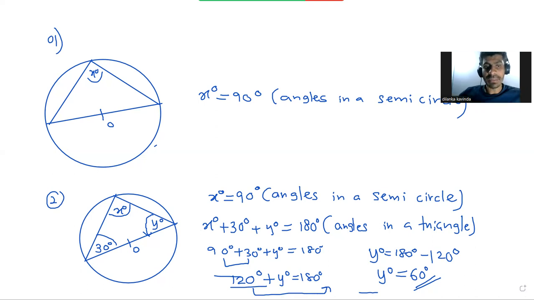X angle is 90, right? How to identify that one? The angle opposite to the diameter, that should be 90. The angle touching the perimeter is 90, right? So these three angles equal 180, no? Very easy, right?